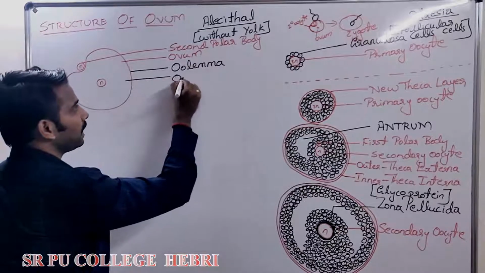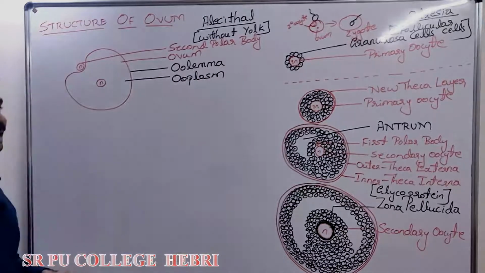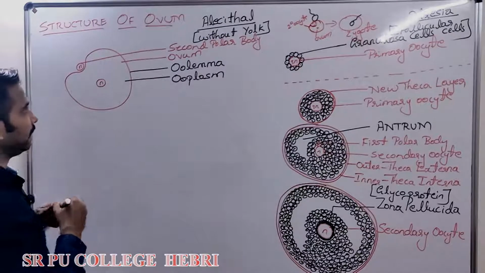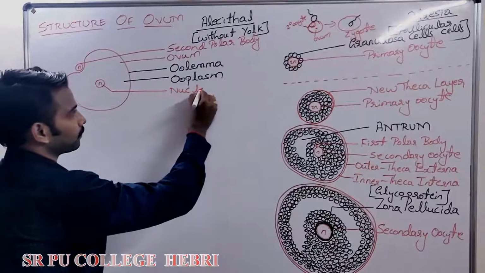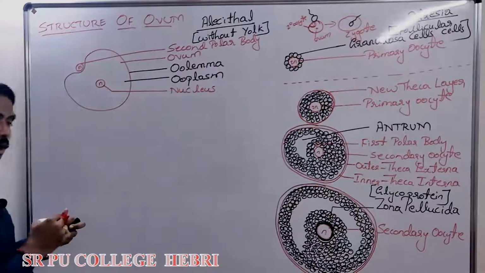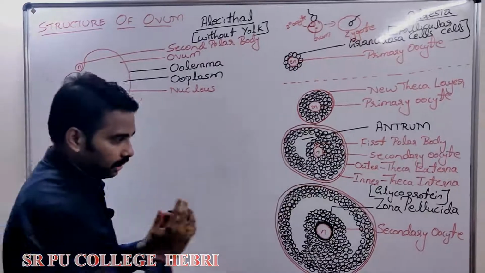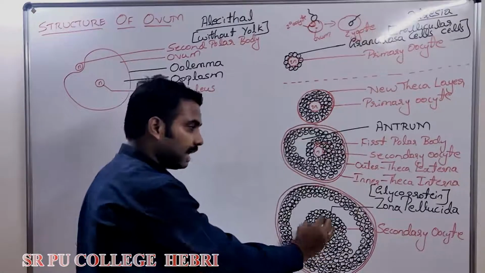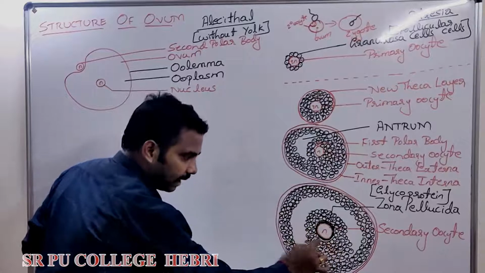The cytoplasm of the ova is called ooplasm. What is it called? Cytoplasm or ooplasm. And what is this? It is the haploid nucleus of what? Ova. Next, it is covered by, as I told you already, at the time of release it is not alone. Only the secondary oocyte was not released. It is still covered by which one?